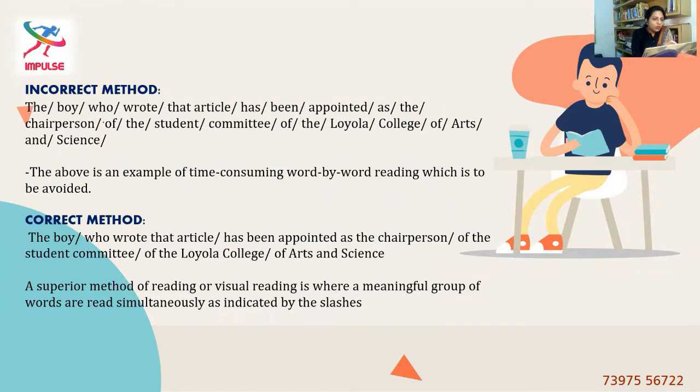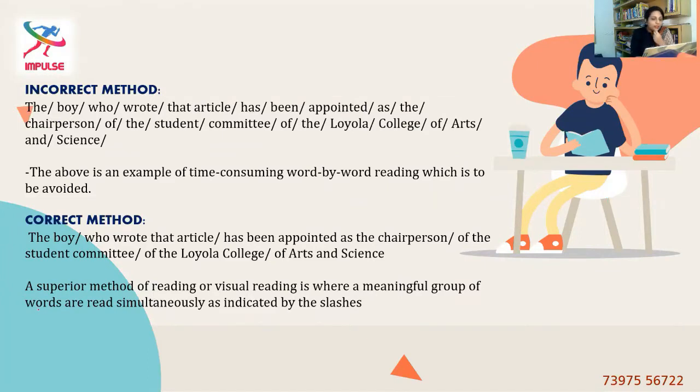See, the boy who wrote that article has been appointed. This is not necessary. This is actually spoiling your time. Instead, the boy who wrote that article has been appointed as chairperson of the student committee of the Loyola College of Arts and Science. That's it. So the methodology I employed here is to club a group of words together, a bunch of words together, which gives better clarity, and that's more important. That saves a lot of time, and that's why it's very important.